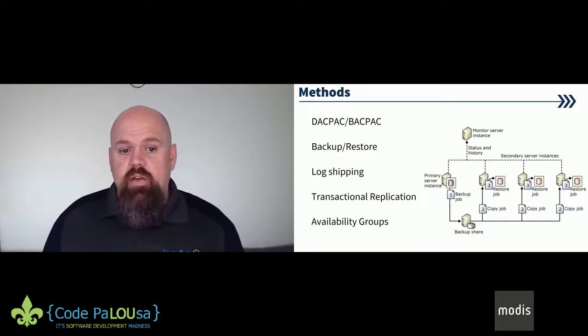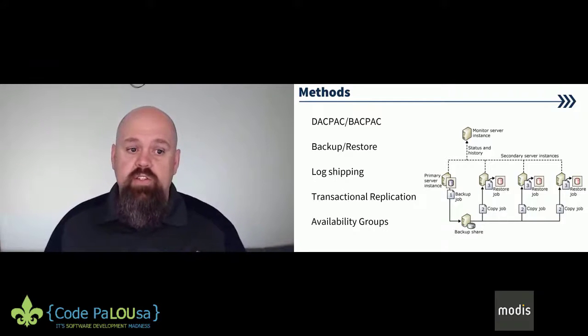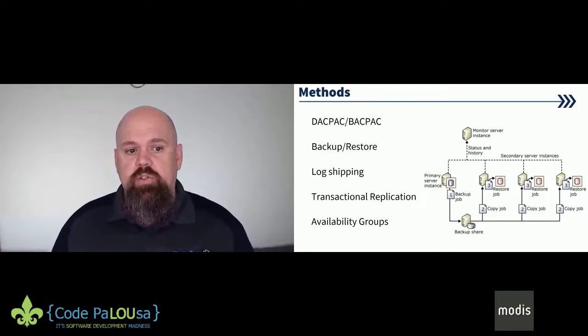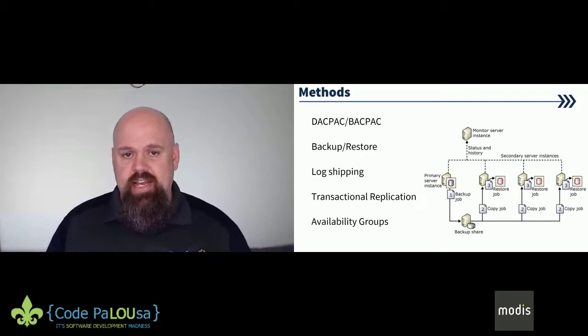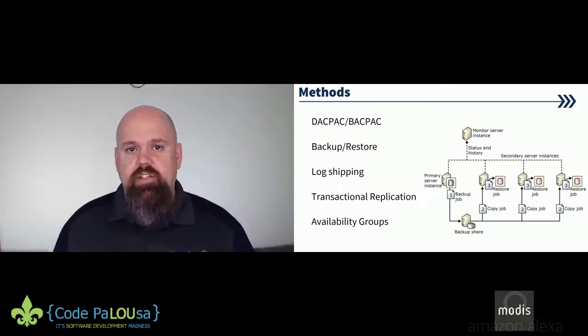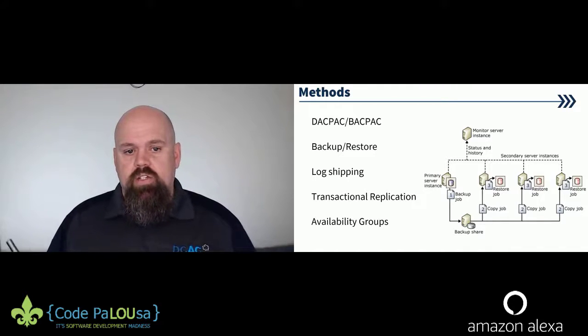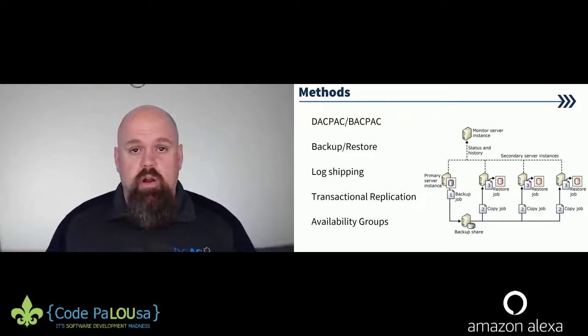Another option we have is called availability groups. Availability groups is a way on SQL Server that, in a sense, is kind of like transactional replication, where as changes happen in the source, those changes are automatically propagated to where I'm migrating to. So, Microsoft Azure. This requires SQL Server on an Azure virtual machine.